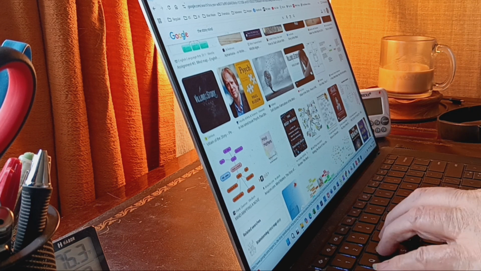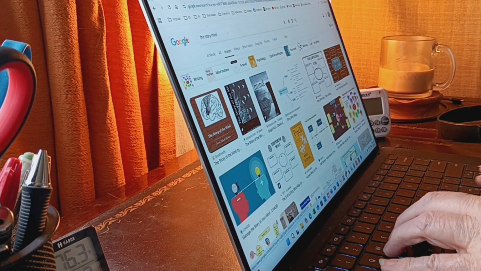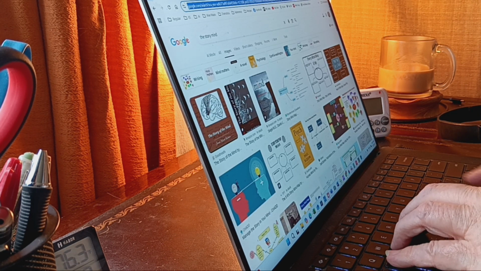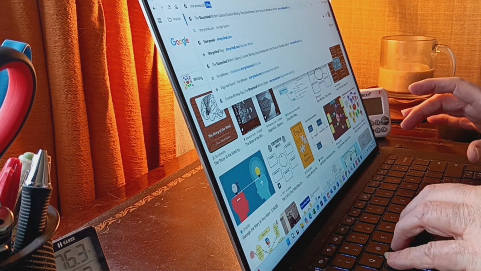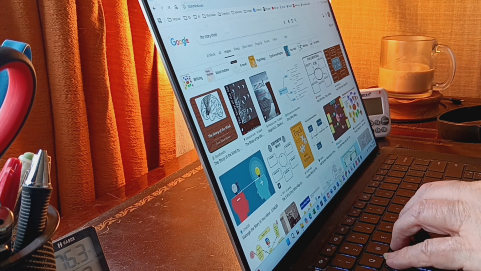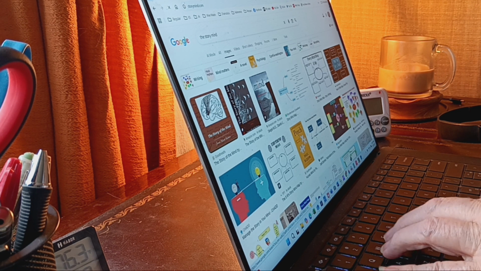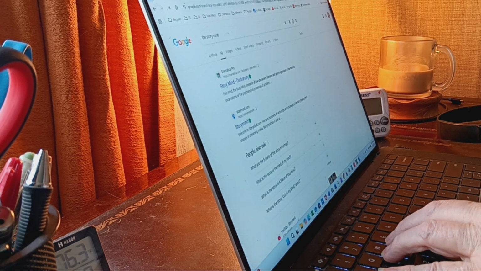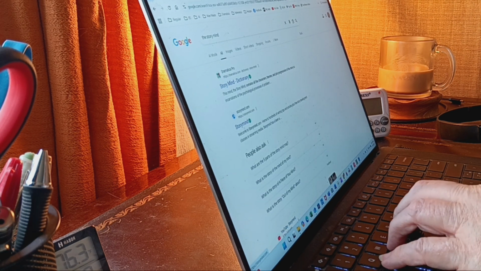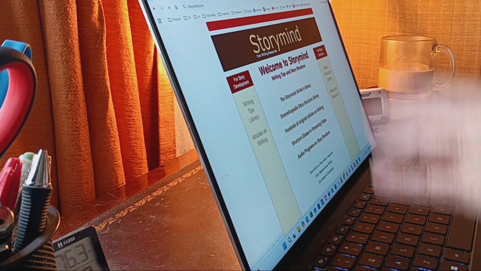Okay, well, this is getting us nowhere. What I'm going to do is go to storymind.com right now. Just plain old storymind.com. Let's see what we got. All right, we got nothing. It's just sitting there. Oh, and I didn't want to be in images. I want to be in all. Okay. Story Mind. There we go. Now, welcome to Story Mind.